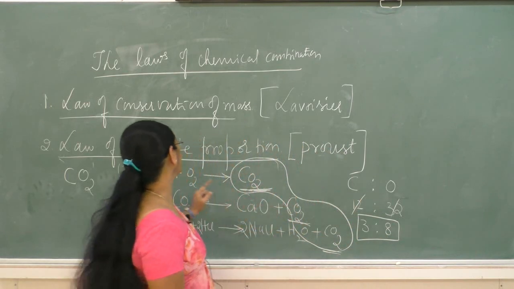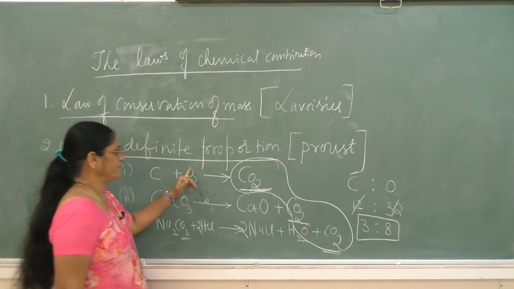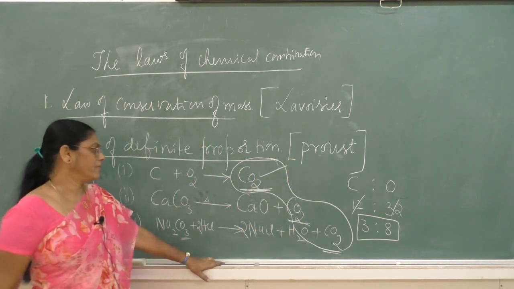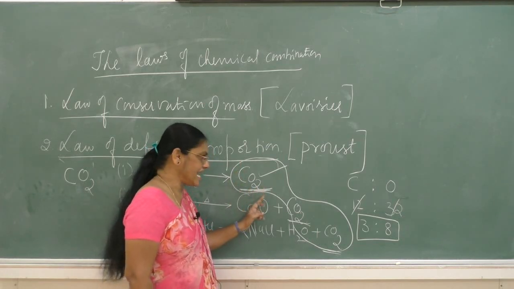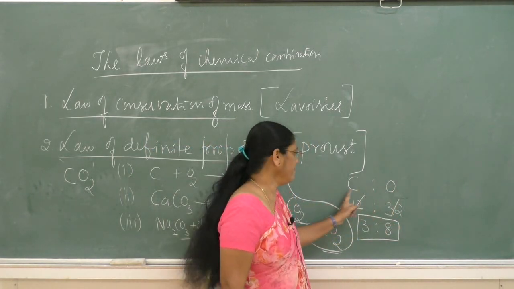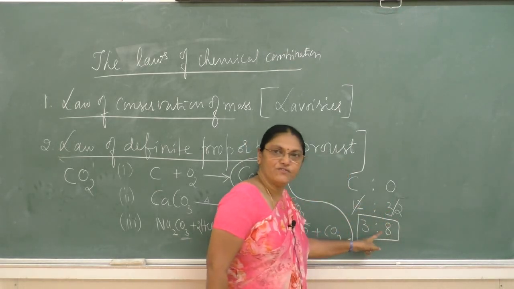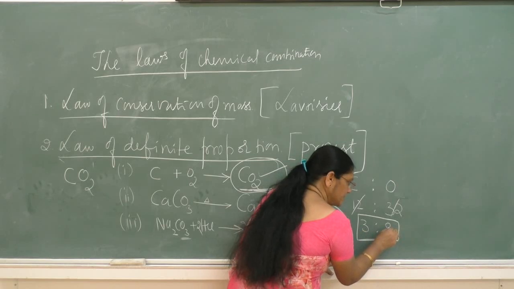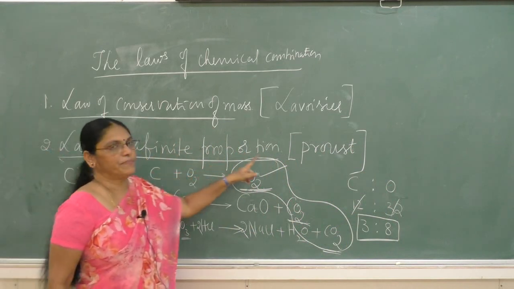I will repeat once again the statement of the law of definite proportion: the given compound, here carbon dioxide, always contains exactly the same proportion of elements combined in a fixed ratio by mass, in the ratio 3:8. So this is about the law of definite proportion.